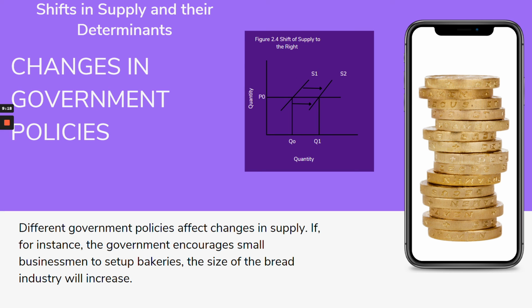Another factor is changes in government policies. Different government policies affect changes in supply. If, for instance, the government encourages small businessmen to set up bakeries, the size of the bread industry will increase. Similar gihapon siya sa number one, changes in the number of sellers.